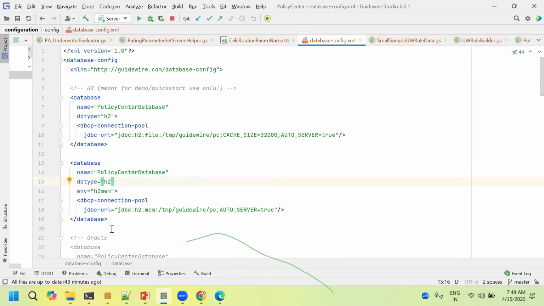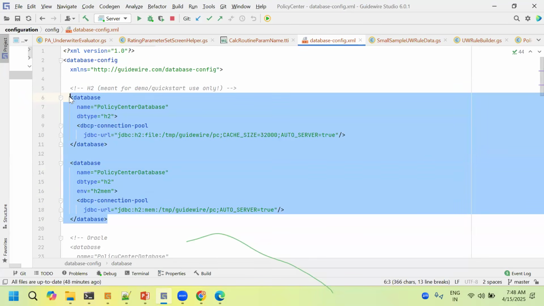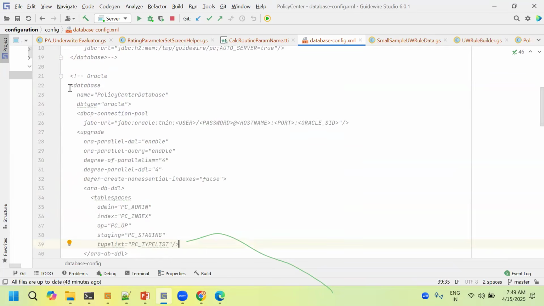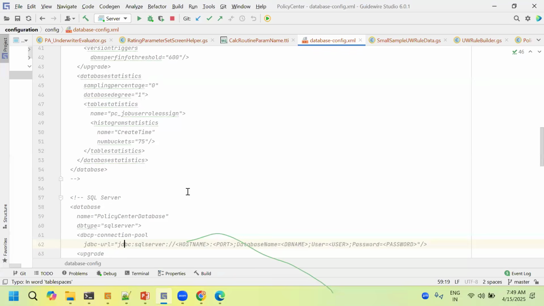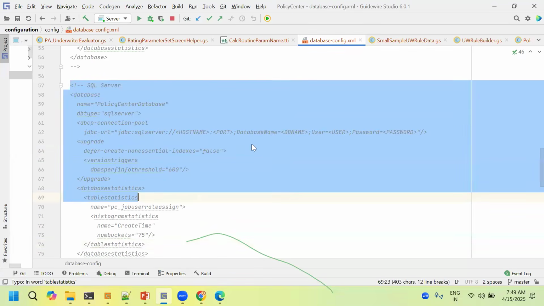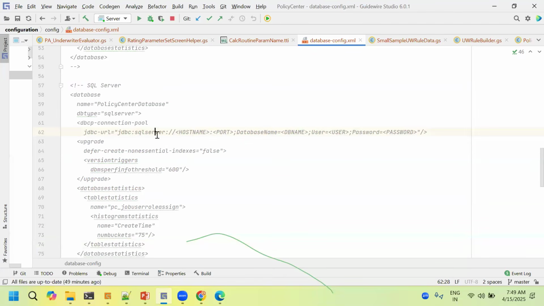In real time, this will be commented out, and you can use Oracle or a SQL server, and that will get activated. You have to give a host name and run a server.